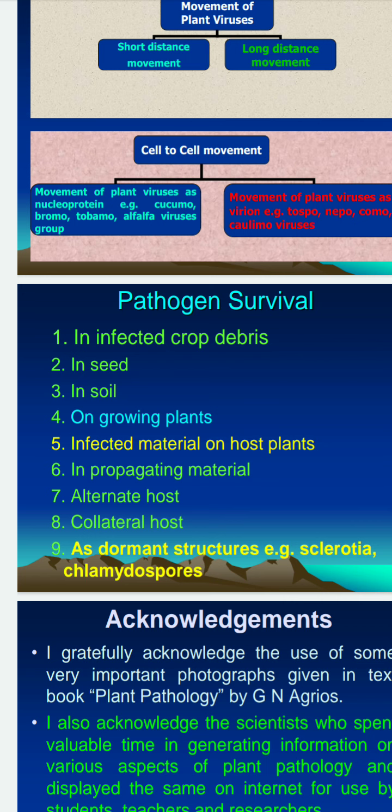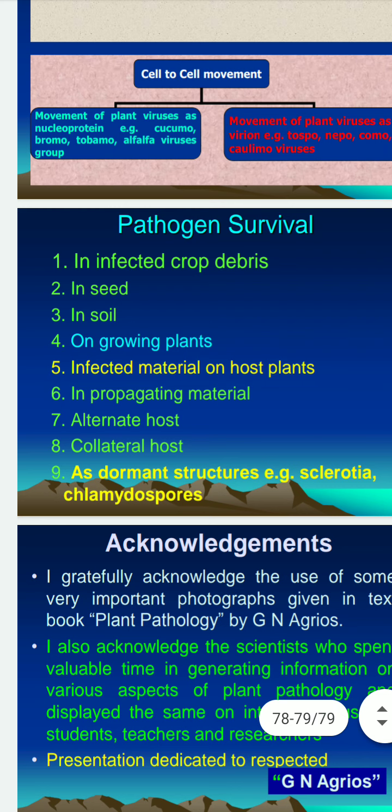Pathogen can survive in debris in the infected crop field, in seed, in soil, or on growing plants, infected material on host plants, in propagating material, alternate host, collateral host, as dormant structures, for example, sclerotia and chlamydospores.